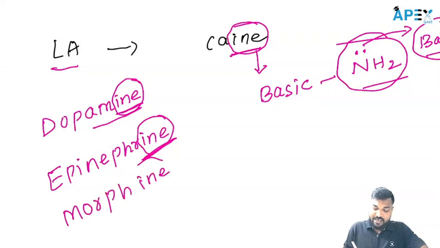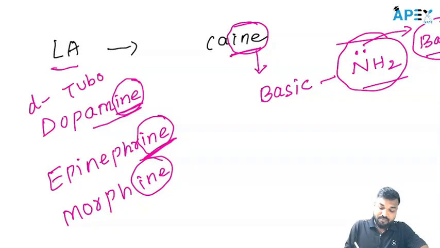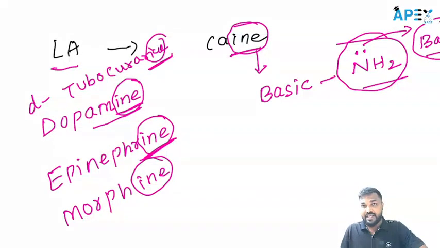The name ends with INE, contains nitrogen, basic nature. Let's take D-tubocurarine. This name also ends with INE, contains nitrogen and is of basic nature. In simple language, most of the time, if the drug name ends with INE, it is of basic nature. One more example, chloroquine: INE, contains nitrogen, basic nature.